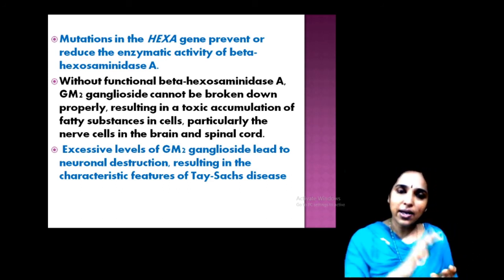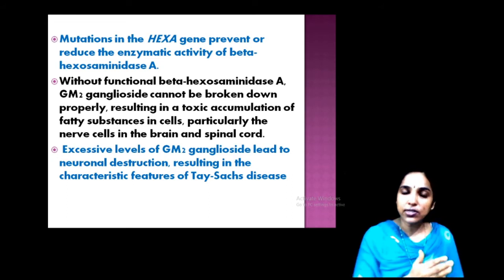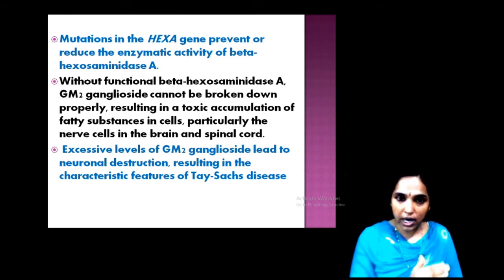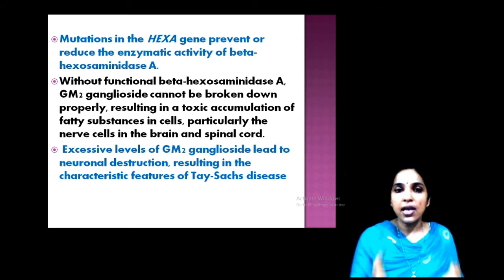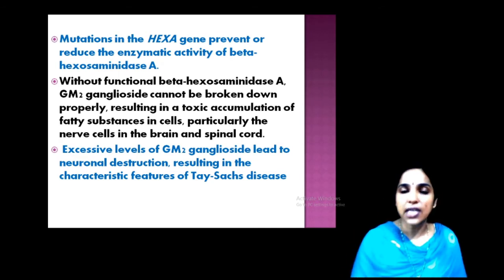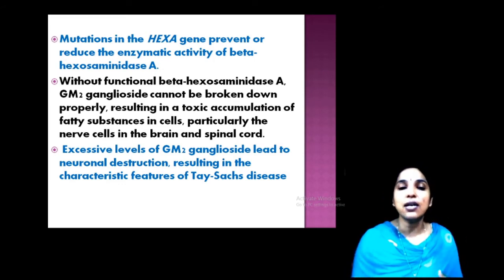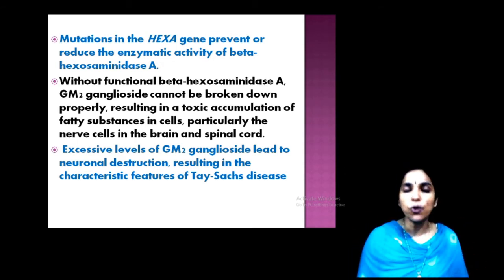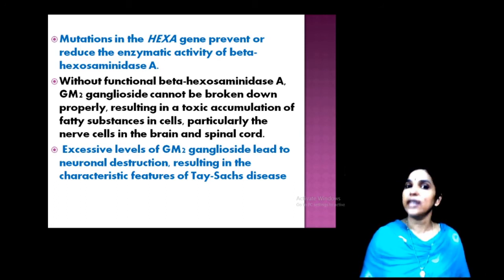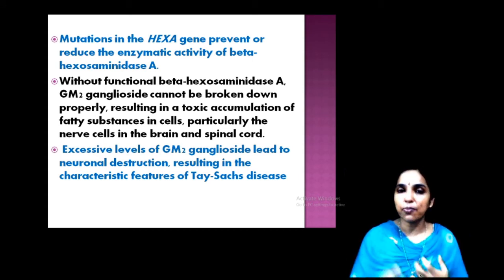So, what is the process actually going on? This ganglioside should be broken down in the lysosome, but it is not happening. Here it accumulates in the nerve cells, the brain and the spinal cord. So, a toxic effect is the result. Excessive levels of this GM2 ganglioside lead to neuronal destruction, resulting in the disease known as Tay-Sachs disease. I hope you understood well the description of how this process goes on.